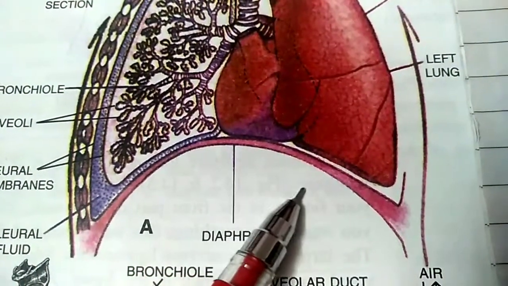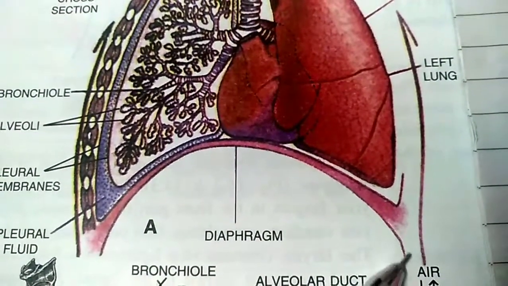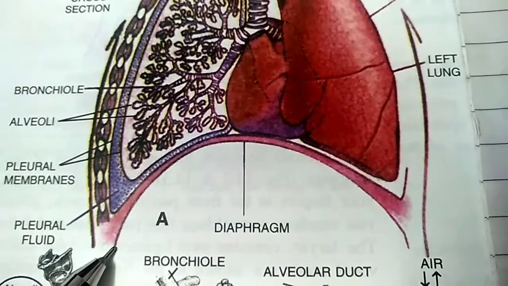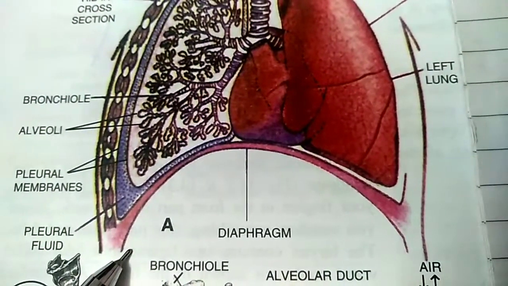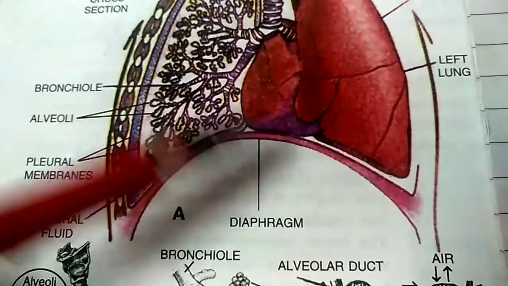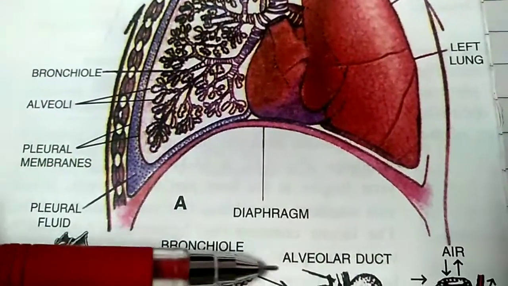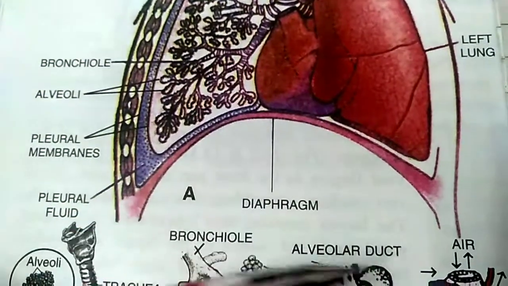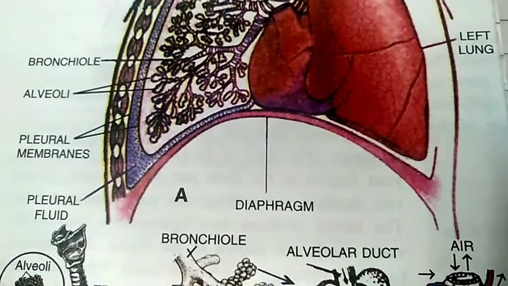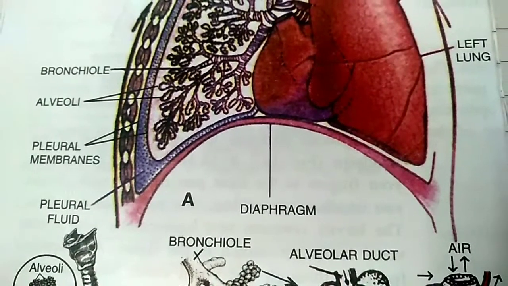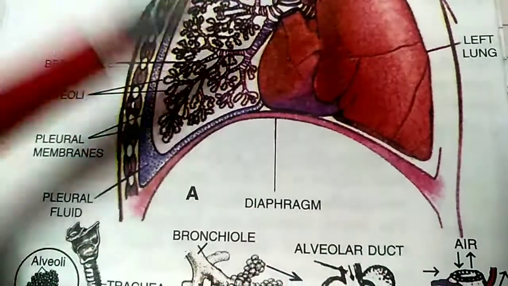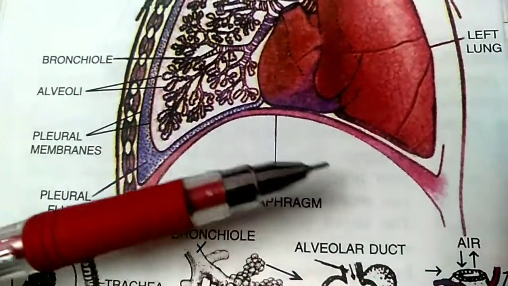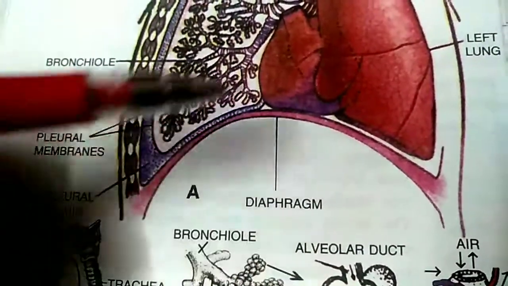See, this is the diaphragm. It is a muscular partition present at the base of the thoracic cage. This is a diaphragm. It is present between the thoracic cavity and the abdominal cavity. Okay, so simultaneous rising up of ribs and lowering of diaphragm causes a decrease in pressure on the lungs.